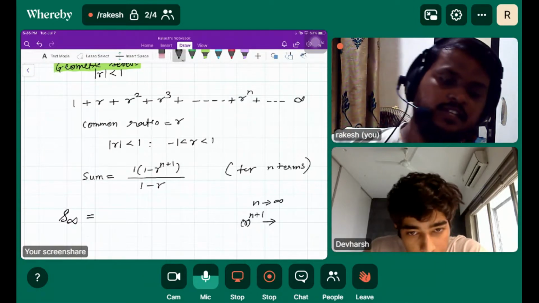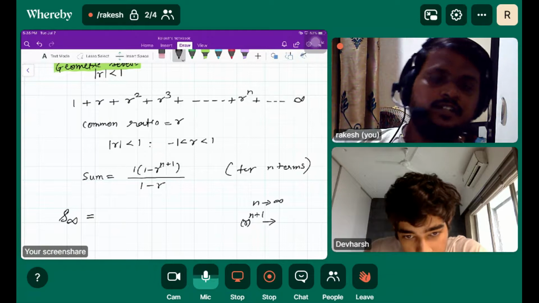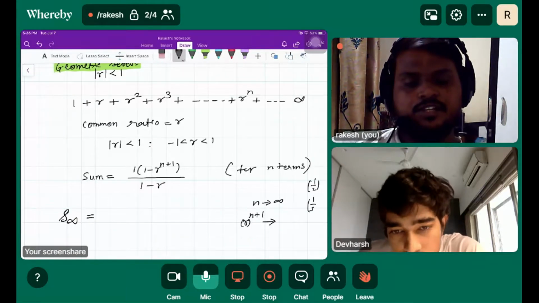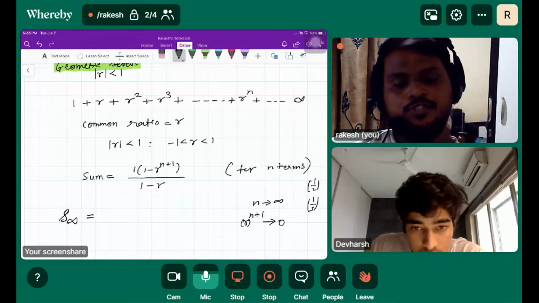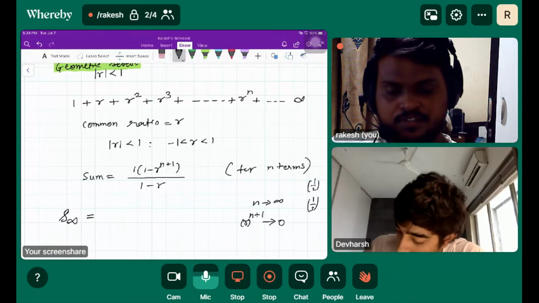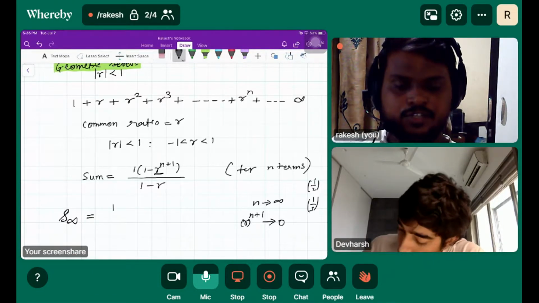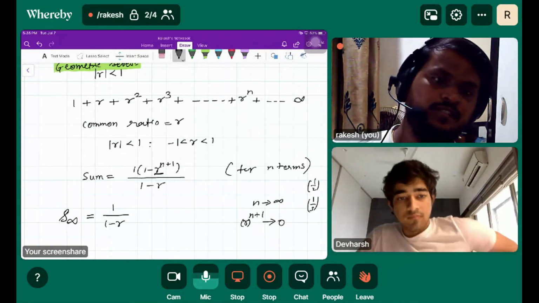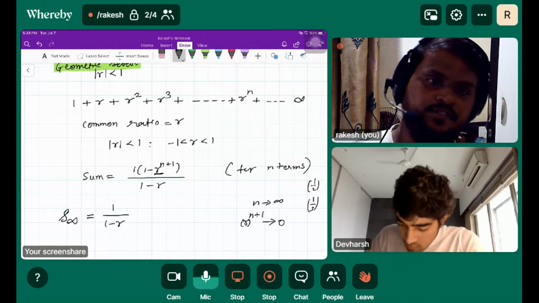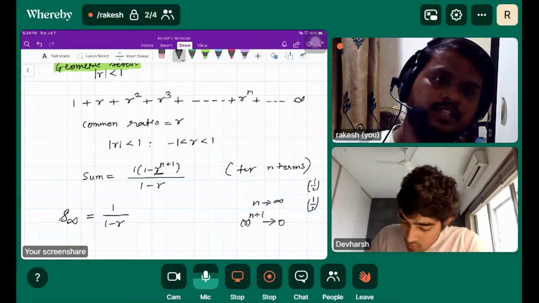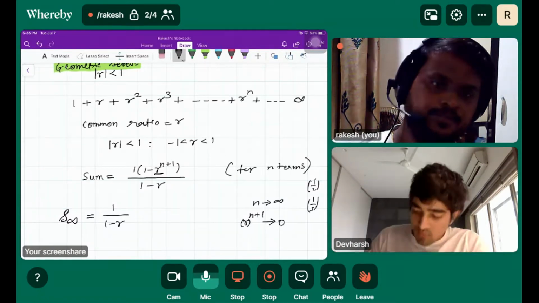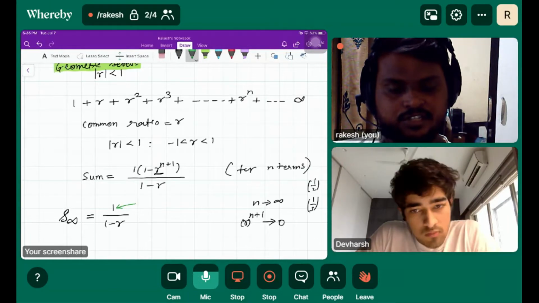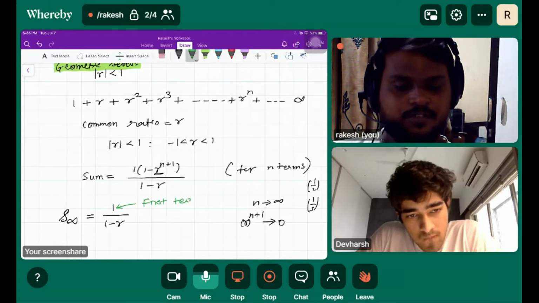Since mod r is less than 1, r is some fraction, maybe 1 by 2 or 1 by 3, so that will tend to 0. So the sum to infinity will give 1 over 1 minus r, because the first term is 1 here. If the first term is a, then the sum will be a over 1 minus r. So no need to be confused by this numerator. This is just the first term as per the formula.